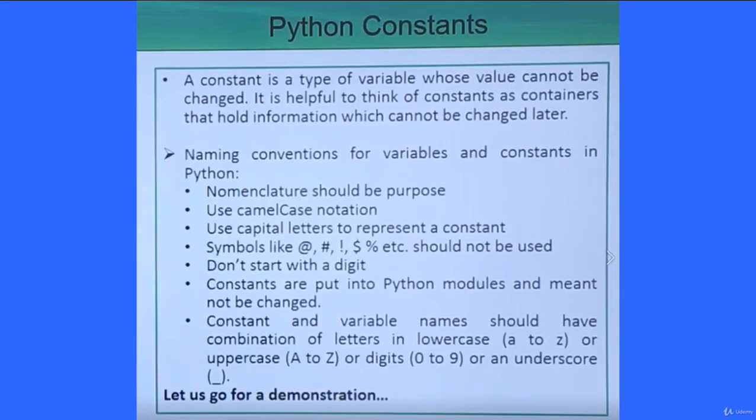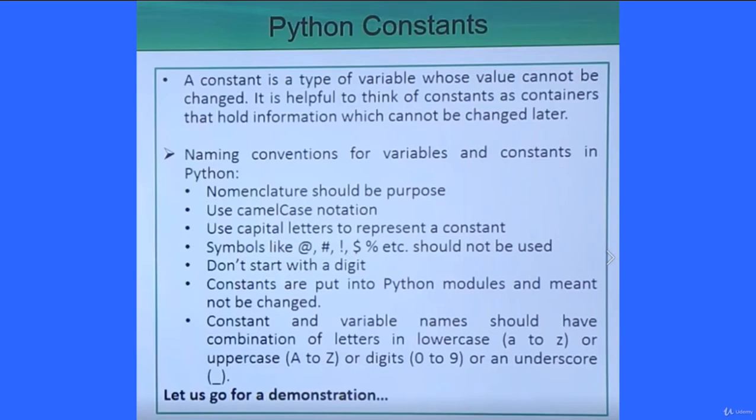A constant is a type of variable whose value cannot be changed, and it is helpful to think of constants as containers that hold information which cannot be changed later on. So a constant is nothing but a variable which holds a value, but the value cannot be changed later on.